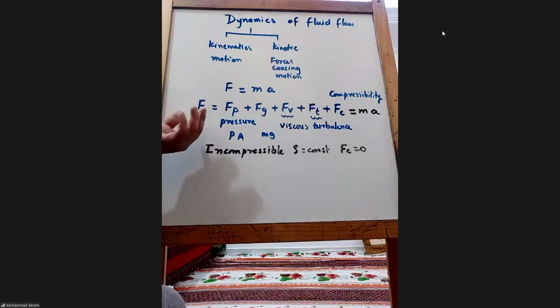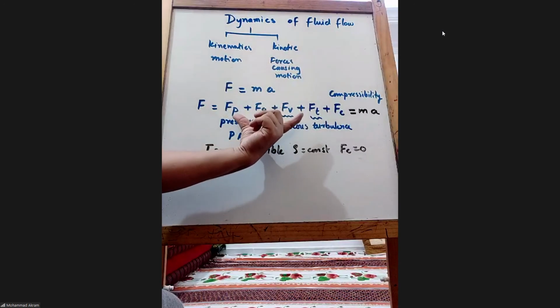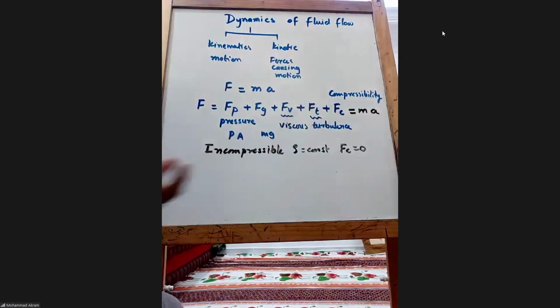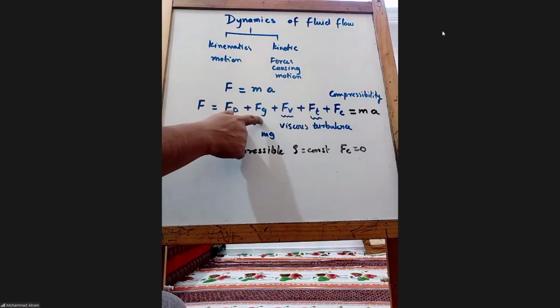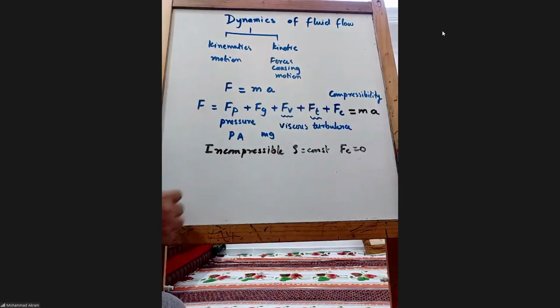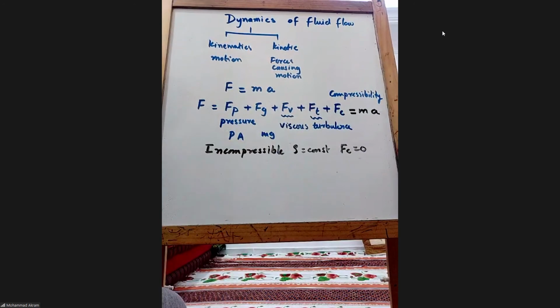So if the total force is equated to only these four, then this equation is called the Reynolds equation of motion. If we neglect the compressibility force, then what is remaining? F is equal to Fp plus Fg plus Fv plus Ft. Now using this, if we get any equation, that equation is called the Reynolds equation.